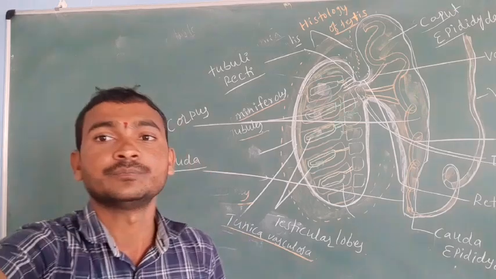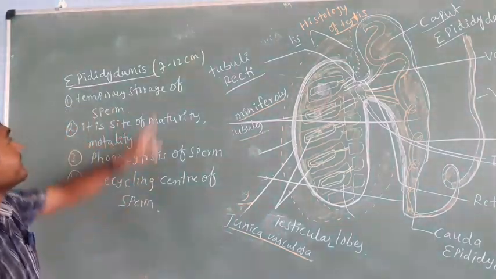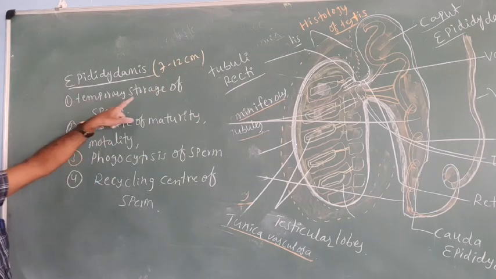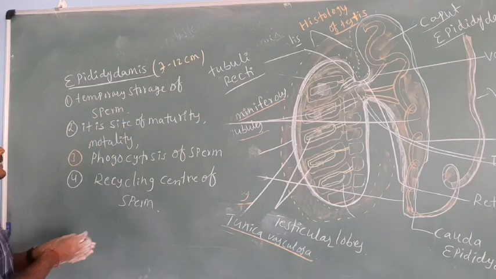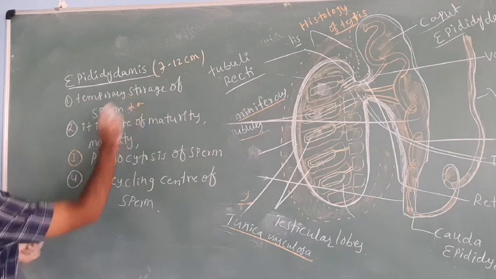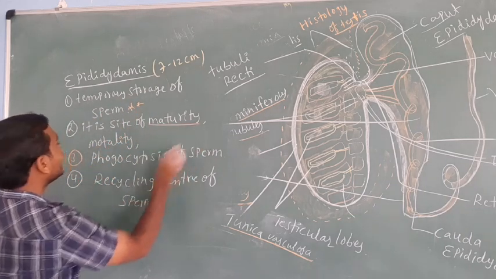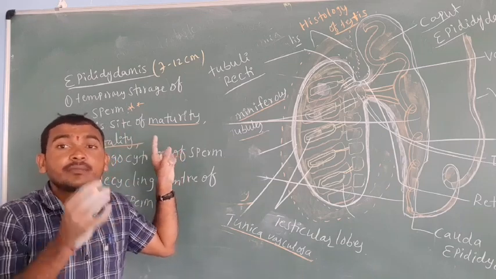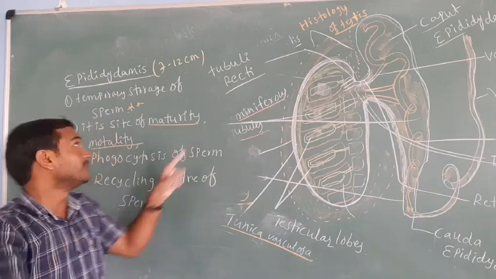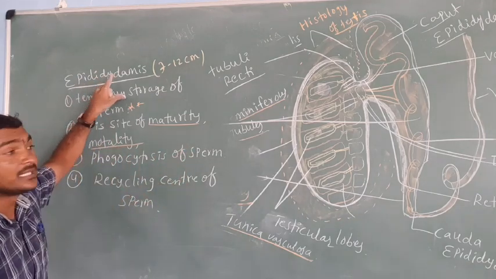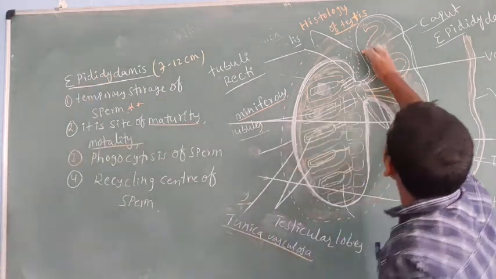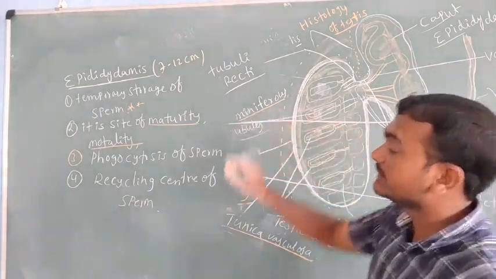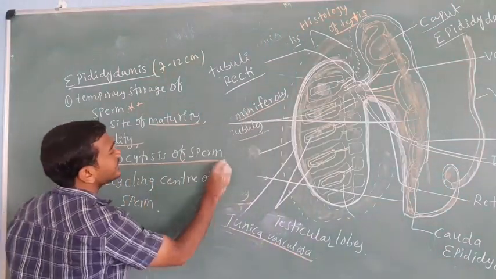We will discuss now. In epididymis, the length is 7 to 12 centimeters. The function of that is temporary storage of the sperm. Next, it is a very important site for the maturation and motility. Means the sperm gets motility, the maturation starts from the epididymis. The epididymis is a coil-like structure.